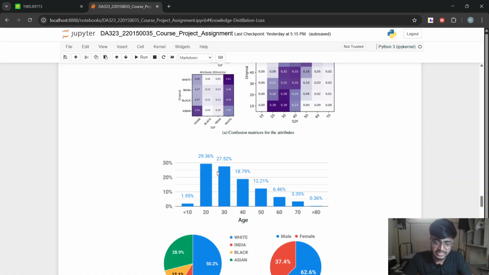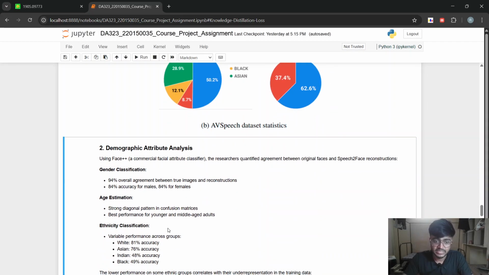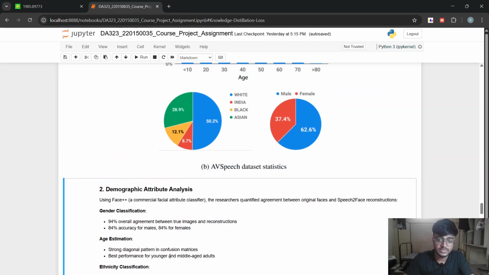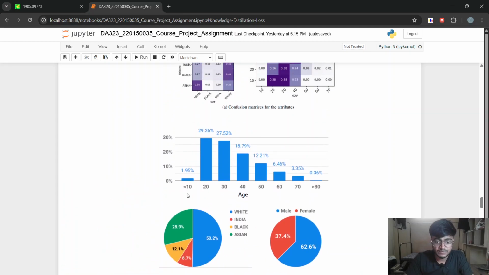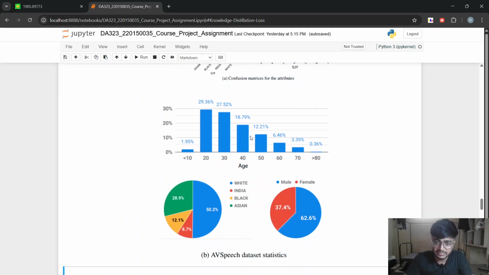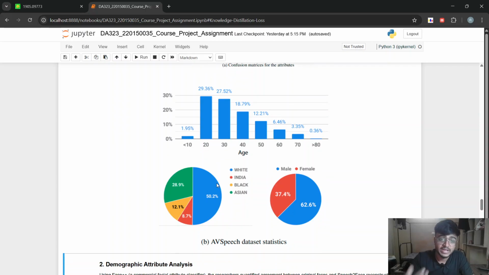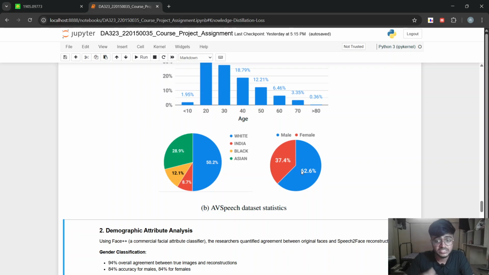Now let's analyze the demographic attribute analysis, that means how well the model is performing across the age group, across the ethnicity, and across the gender. Before that, let's revise the dataset distribution. The age group is more biased towards the 20 to 30 age group. The ethnicity is more biased towards white people, and the gender is more biased towards the male population, as given here.